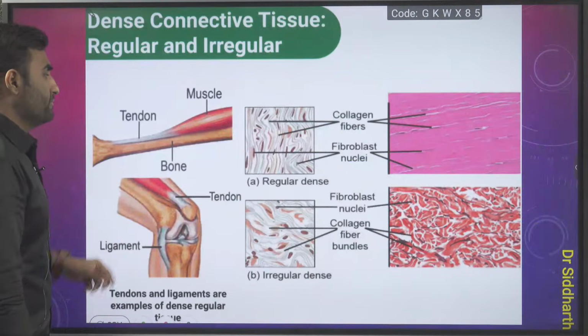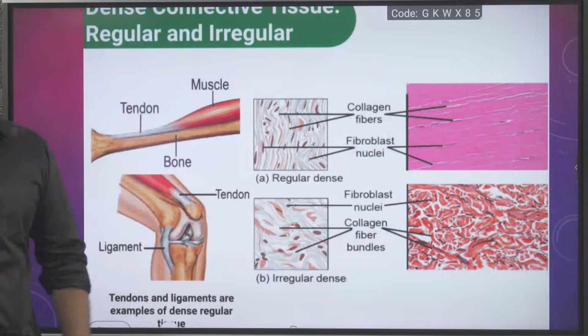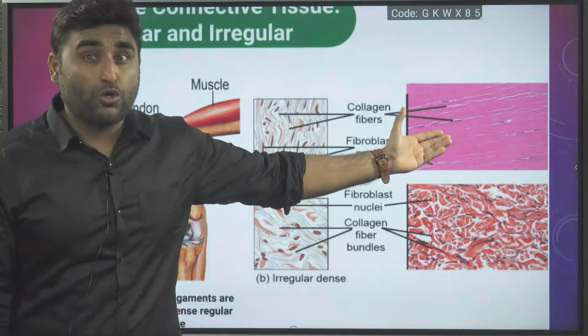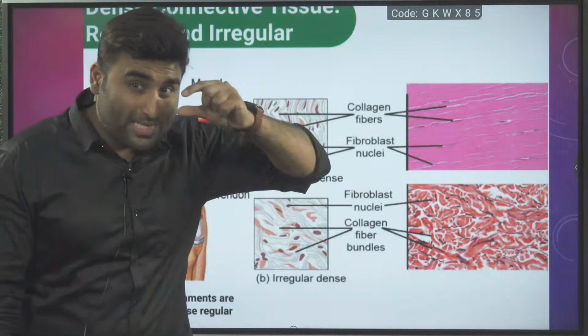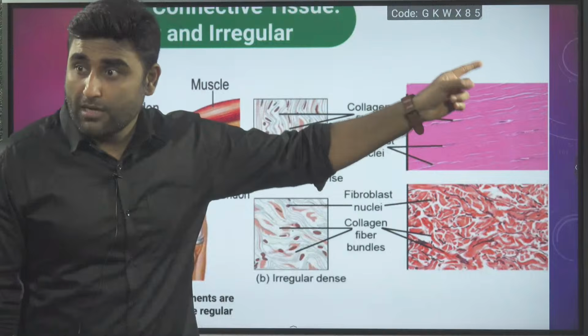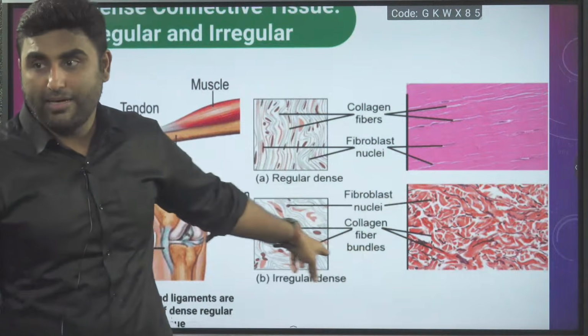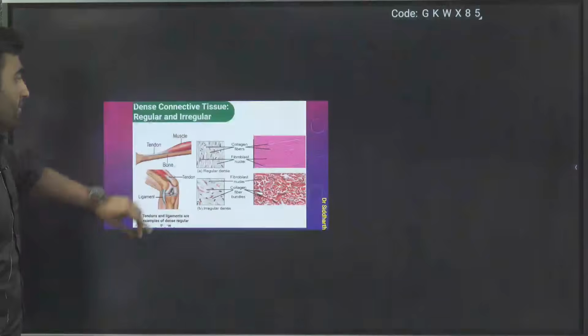Moving ahead. I already told you, this is the slide, the histological image of what you will see in the microscope. When you observe, this is dense regular, and this is dense irregular, randomly arranged. Are we clear? Moving ahead.